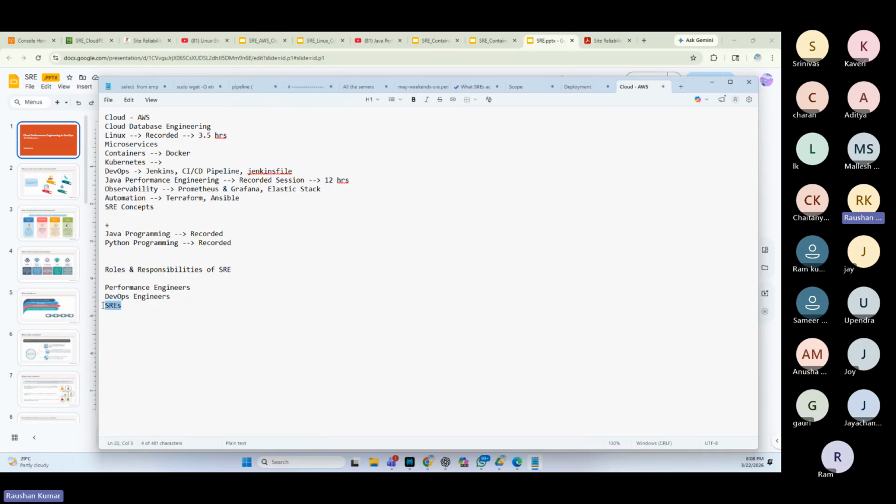As an SRE engineer, when the code is deployed to prod, when the code is running in prod, our goal is to make sure that the customers are having the best experience. So when the match is being telecasted in Hotstar, I'm giving this example because that was the maximum traffic I saw in recent time.